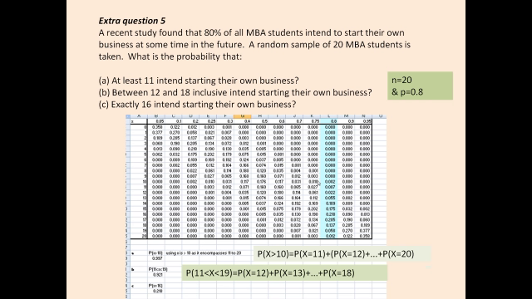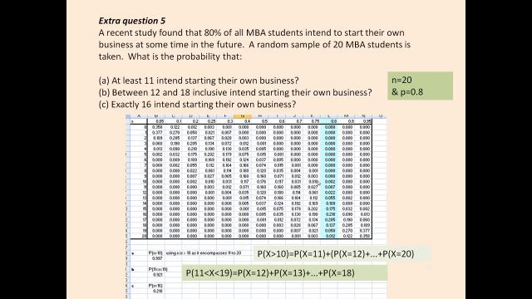Part B, similar technique, but again, just be very careful when you're reading through the word problem. We're looking for the probability that between 12 and 18 inclusive intend starting their own business. Between 12 and 18. What does the inclusive mean? It tells us that we want to include 12 and we want to include 18. So when we write it down, we could say we're looking for x greater than 11 but less than 19. We could say we're looking for x greater or equal to 12 and less than or equal to 18. Either way is fine, that's the same thing.